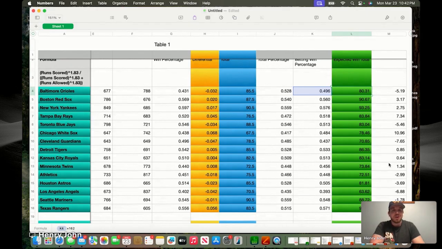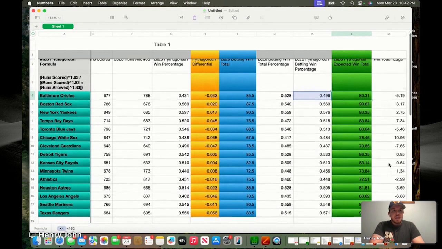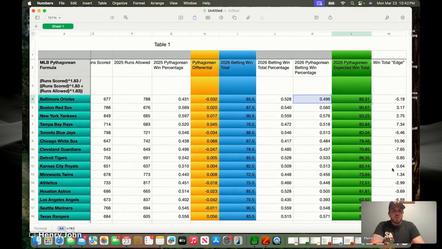But for those who are potentially looking to have a simple way to jump in on some baseball win total futures, either now or in the early portion of the season, maybe a team who is expected to do worse than their betting market win total, for instance, the Orioles, negative 5.19. That's a fairly significant number of games there.